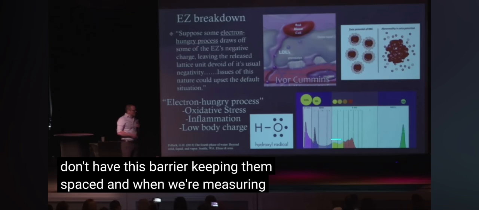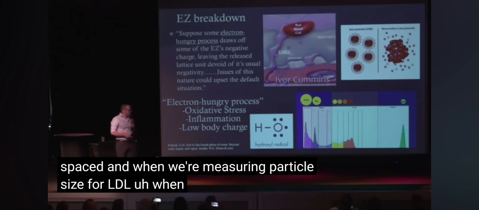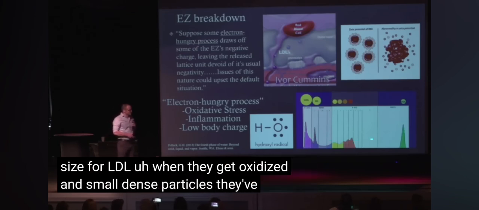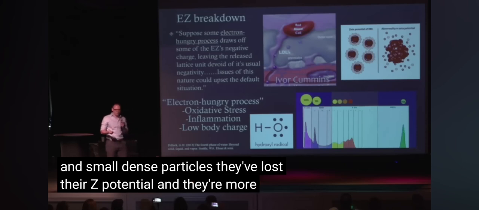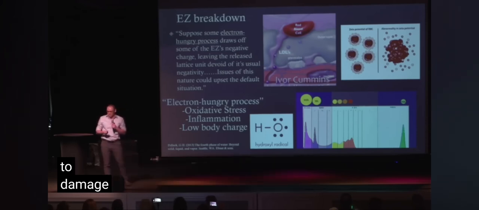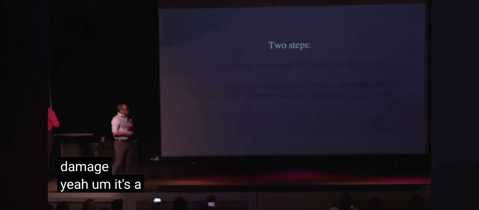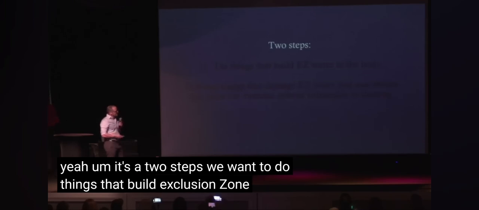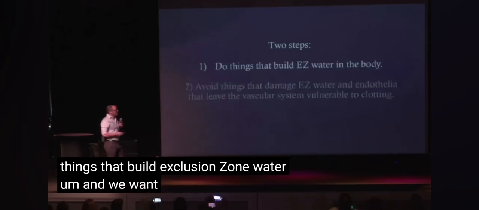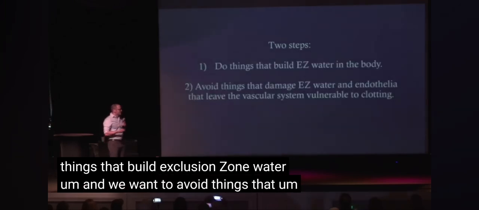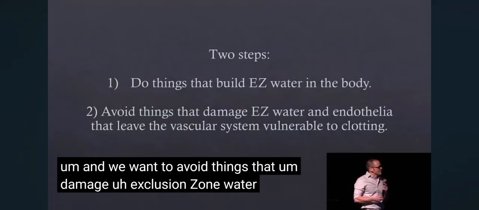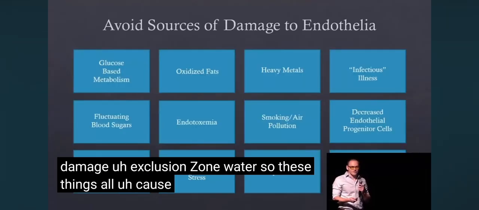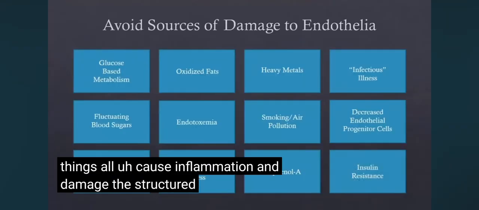And when we're measuring particle size for LDL, when they get oxidized into small, dense particles, they've lost their zeta potential, and they're more prone to damage. Yeah. And so two steps: we want to do things that build exclusion zone water, and we want to avoid things that damage exclusion zone water. So these things all cause inflammation and damage the structured water.